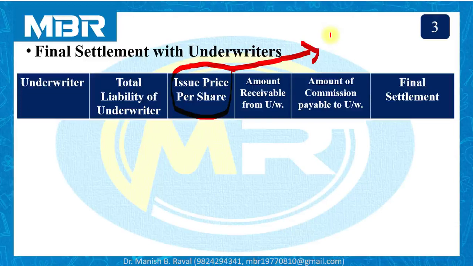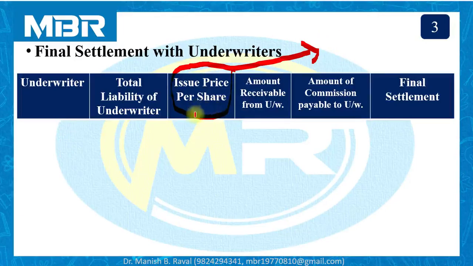So please try to identify all important points given in the question. It is clearly mentioned that commission is based on face value, so we have to calculate commission only on face value. All other calculations are based on issue price per share. So simply follow a rule, do as directed.